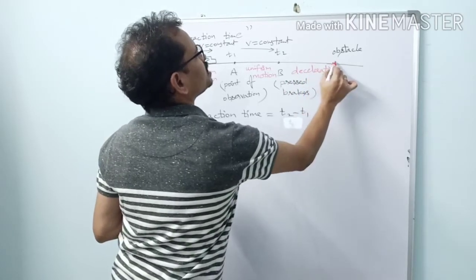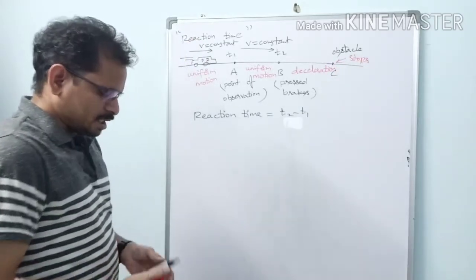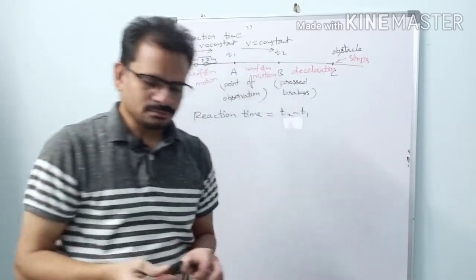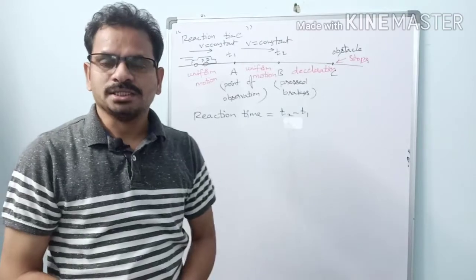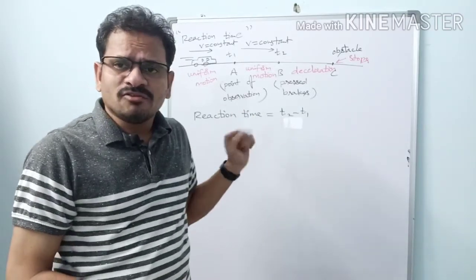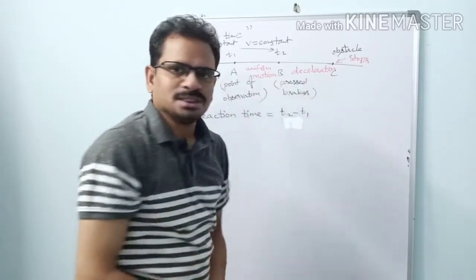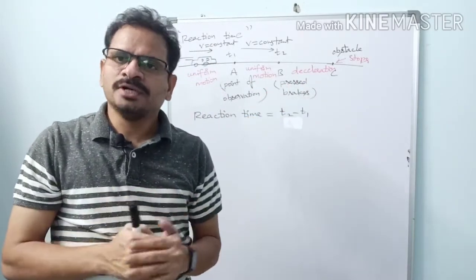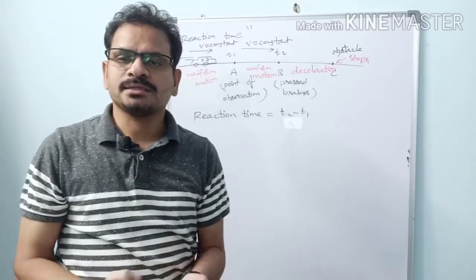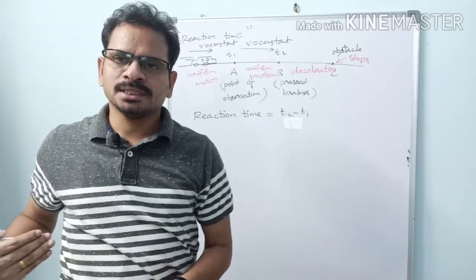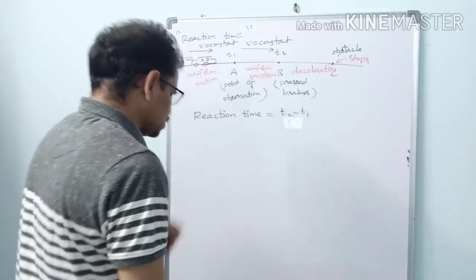Let us see what happens. Let us see, it stops. So this is all about the reaction time. So now let us solve a problem based on this reaction time. In this case, what are involved regarding motion? Uniform motion as well as deceleration. So a package of uniform motion as well as accelerated motion. Deceleration and acceleration, both of them are same only. In one case velocity increases, in another case velocity decreases. So now let us check the problem.